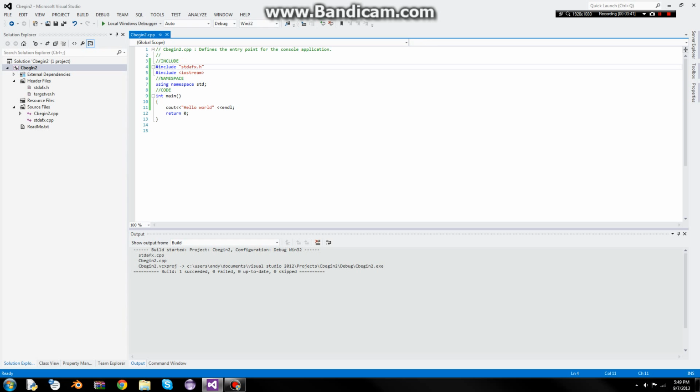Hashtag include stdafx.h. That's always there. I was never taught what that means. Okay, hashtag include iostream. One thing about includes: hashtag include is like saying import in Java. More importantly, the quotation marks mean it is inside your project files.